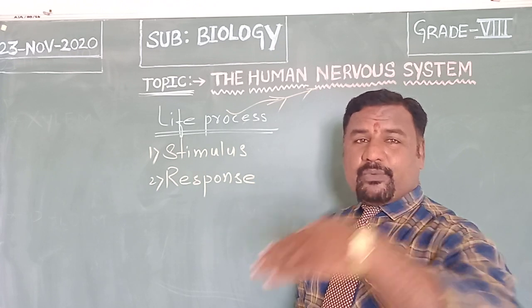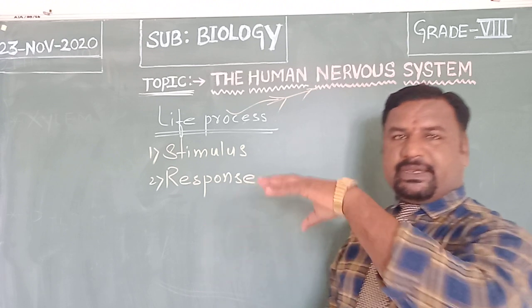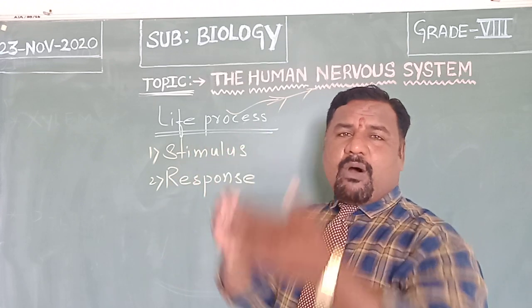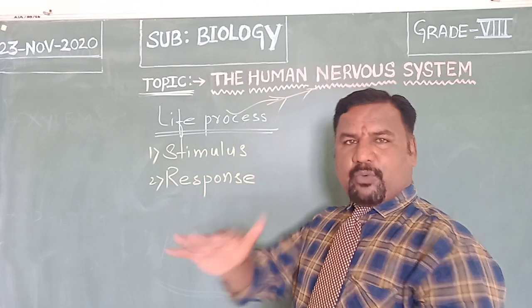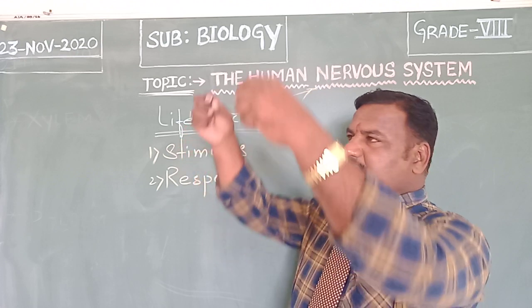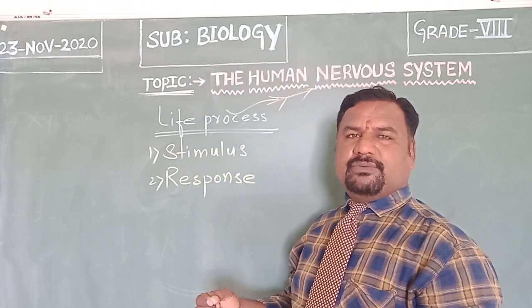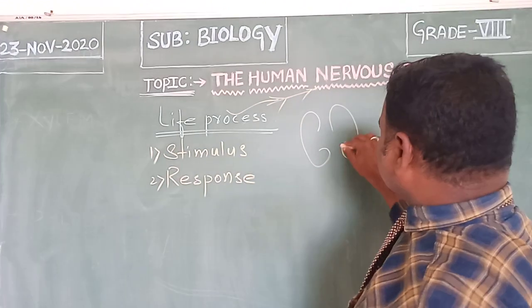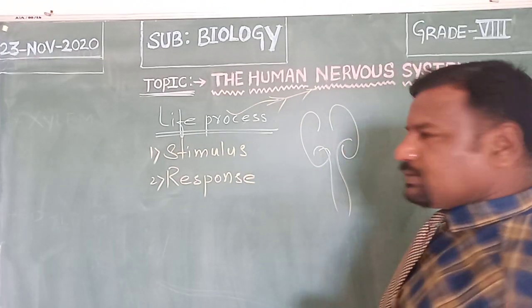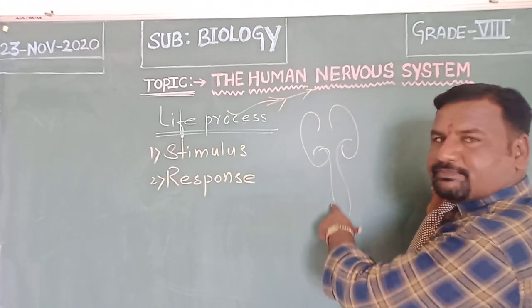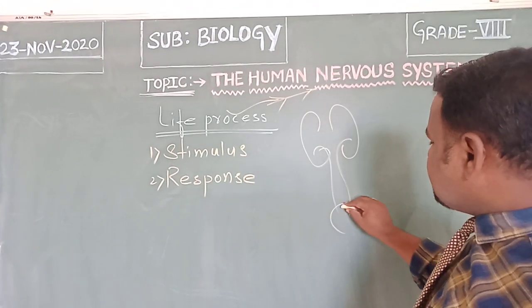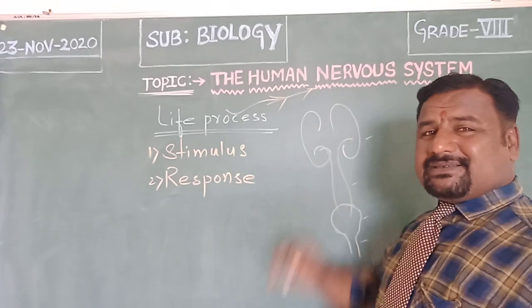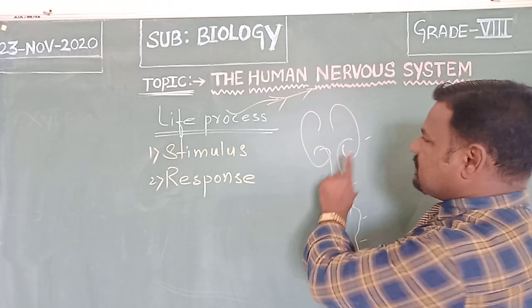Who will do that work? Removal of nitrogenous waste, kidneys. So the excretory system is composed of a pair of kidneys. From each kidney a tube comes out, we call it the ureter. The bean-shaped pair of kidneys will do this. The two tubes unite in a urinary bladder, then the urethra, like this. So this is what the excretory system is composed of.